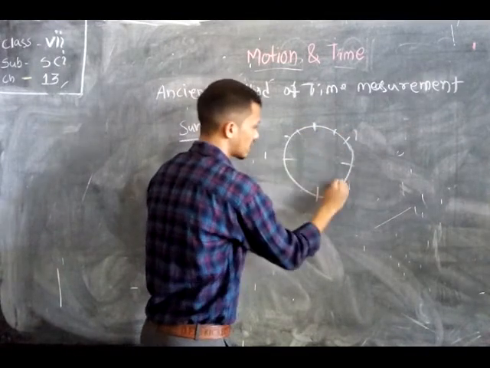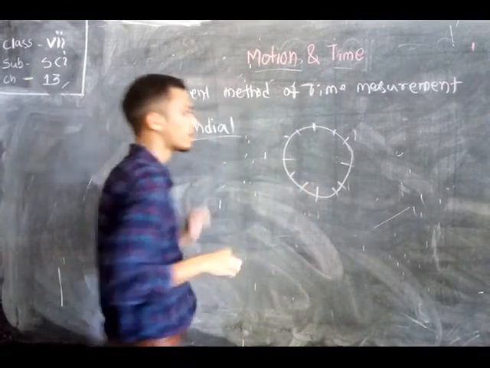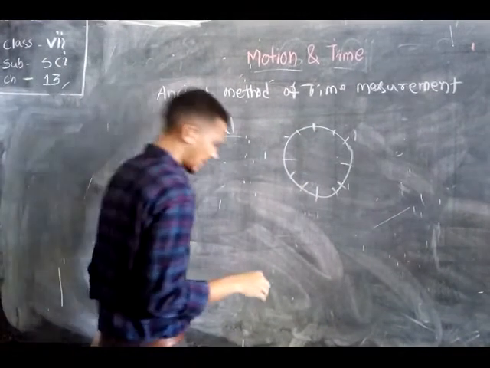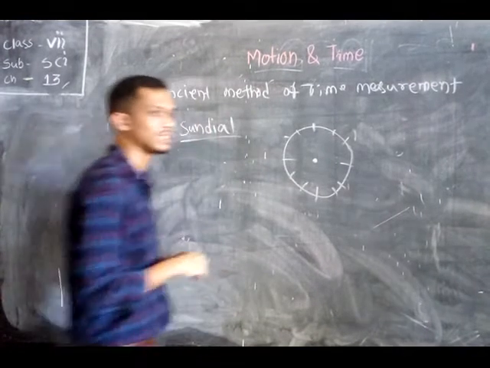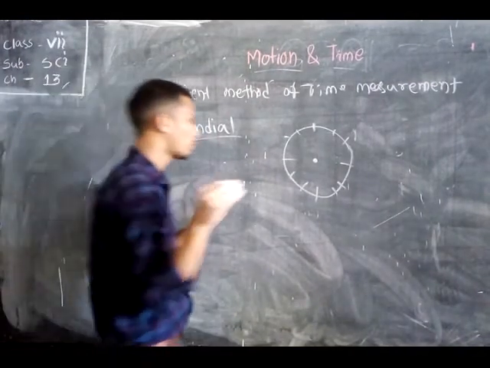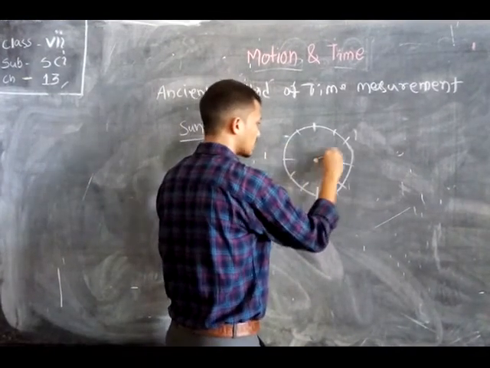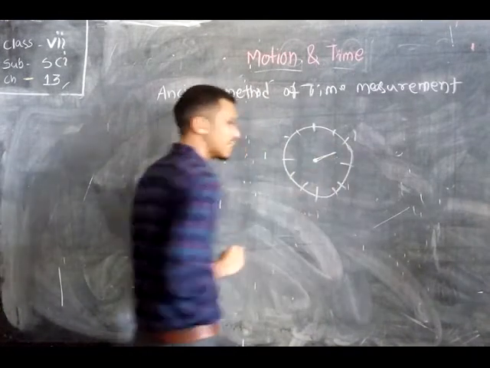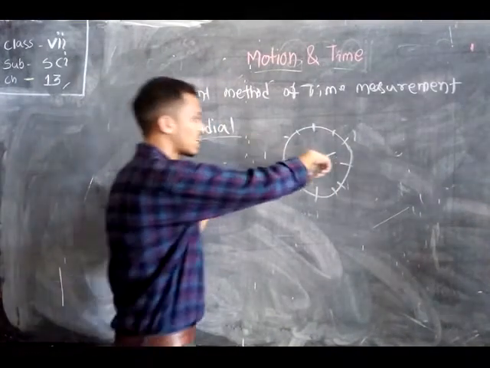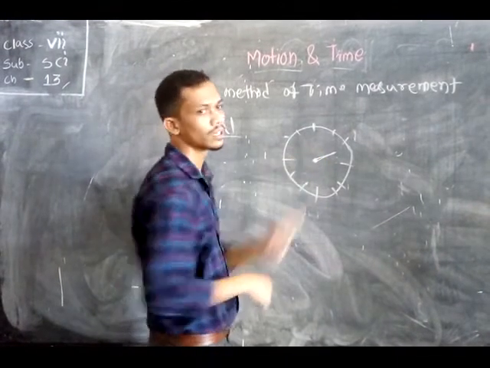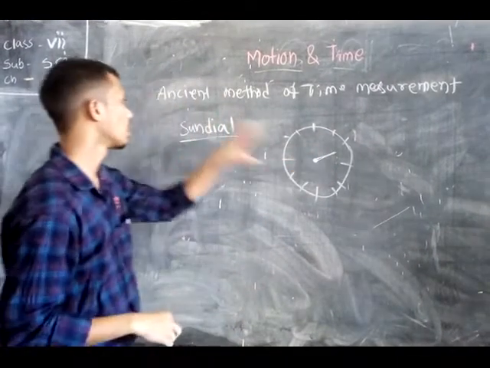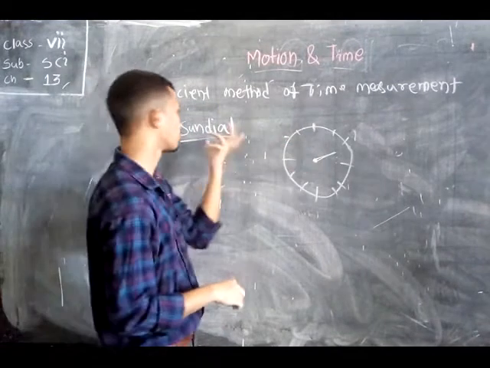Make a hole at the center and put a needle vertically in this place, and the shadow of the sun represents the current time. Okay, so this is the working process of the sundial.